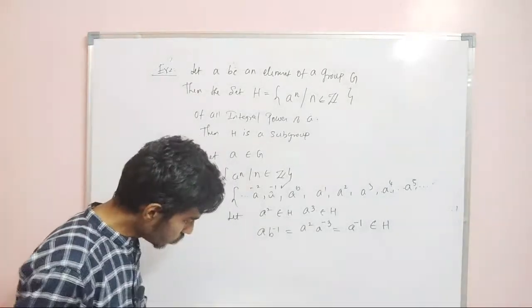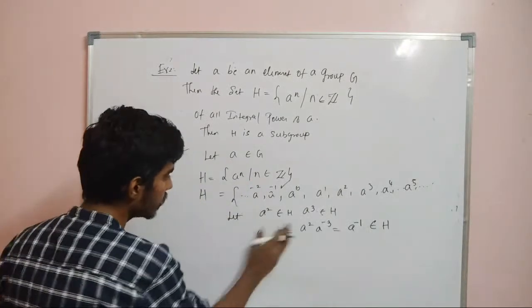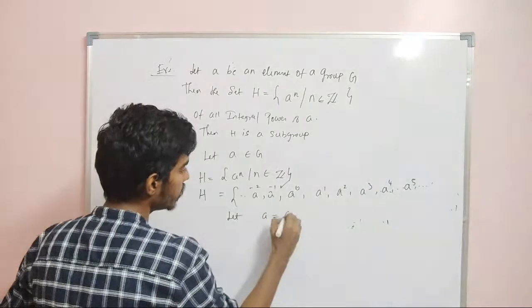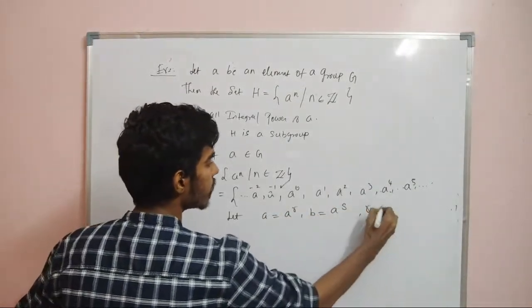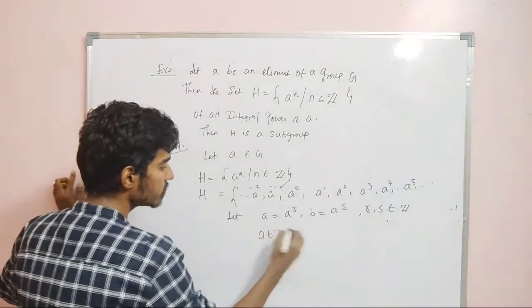Now if we want to prove more generally, what you will do is, this is one way. Let us take a to be equal to a power r, b to be equal to a power s, and this r and s are integers. Now we need to prove that a b inverse is also in H.